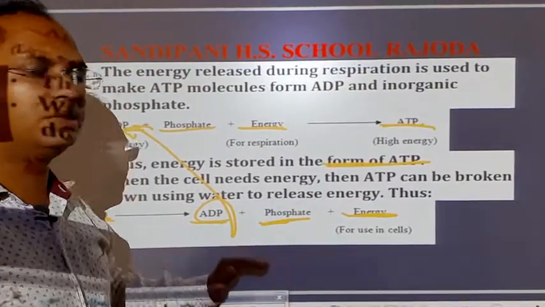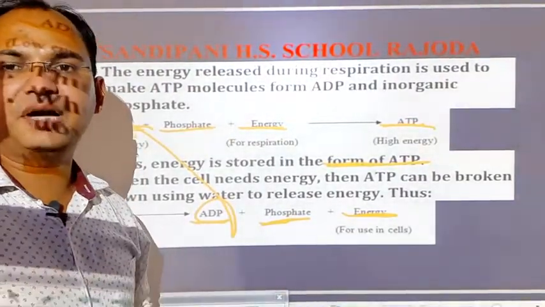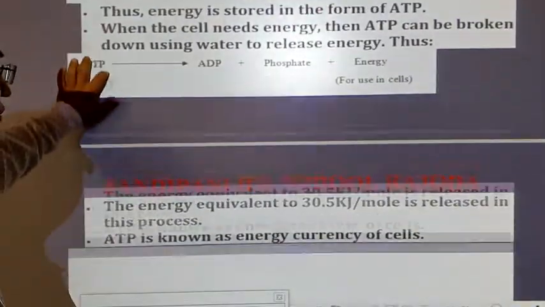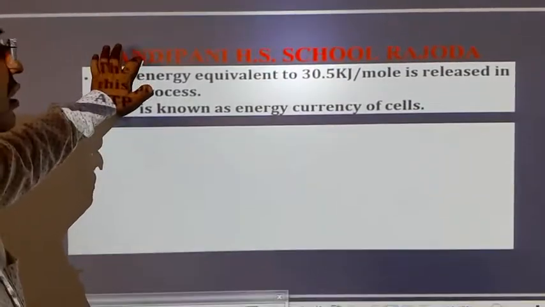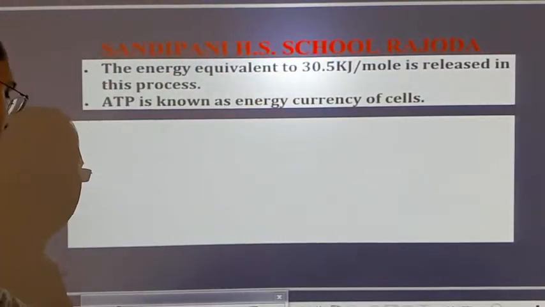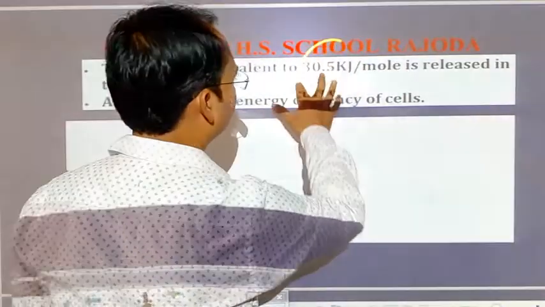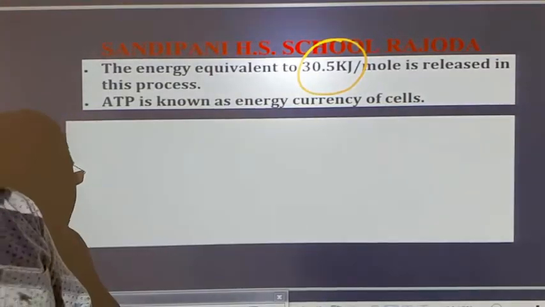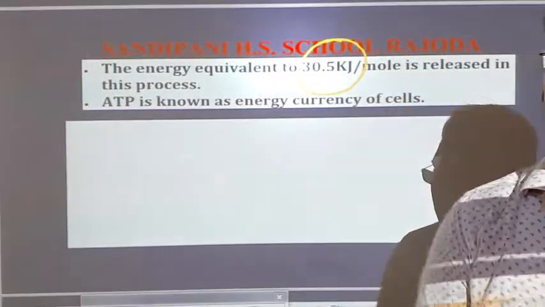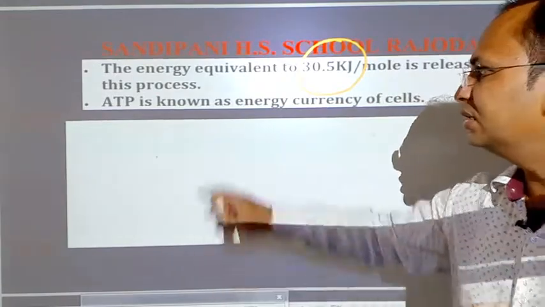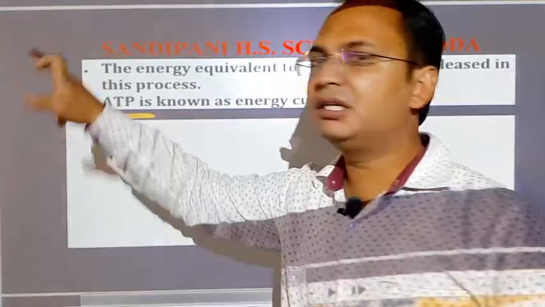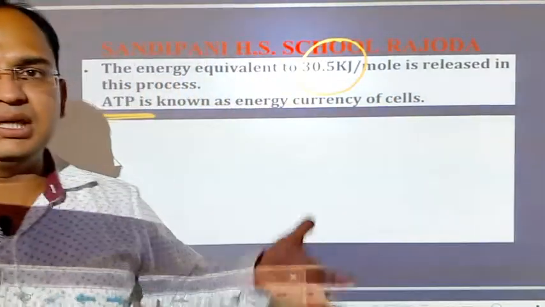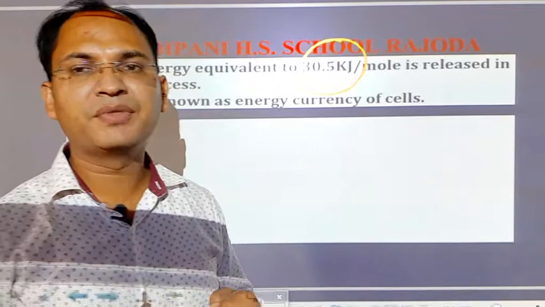In this process, students, nearly 30.5 kilojoule of energy is released. Total amount of energy is nearly equal to 30.5 kilojoule. And the second most important thing is that this ATP is known as the energy currency of the cell. Our cell only gains energy in the form of ATP.